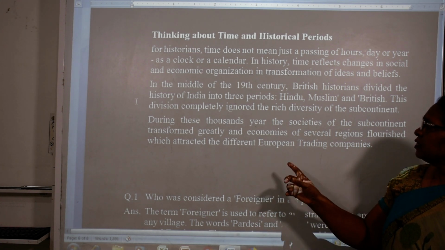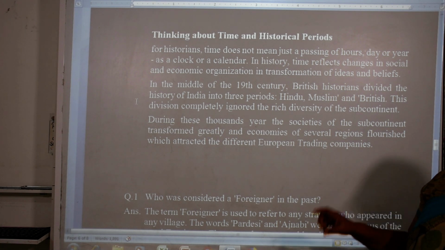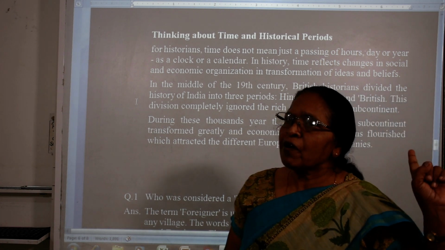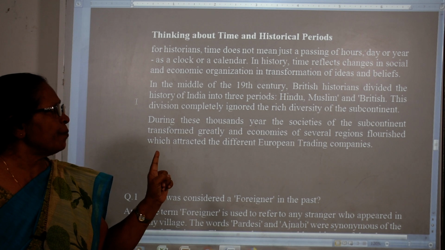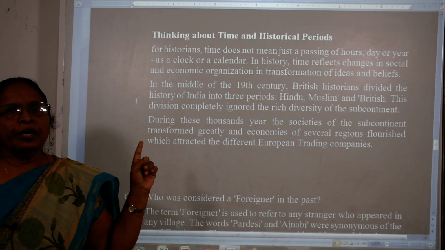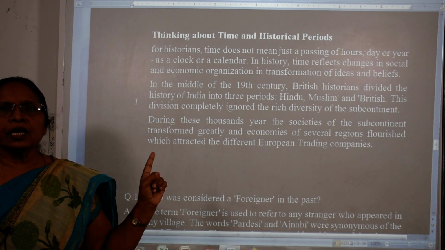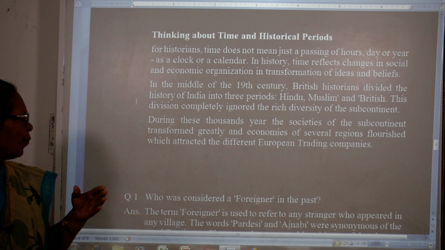But by period, it was divided into Hindu, Muslim and British. Understand these things properly.